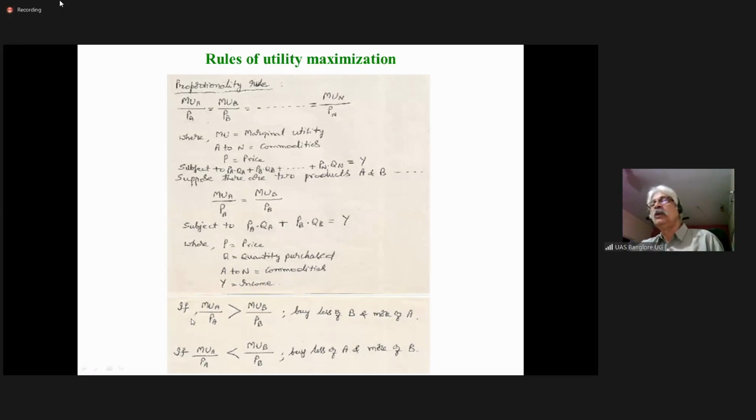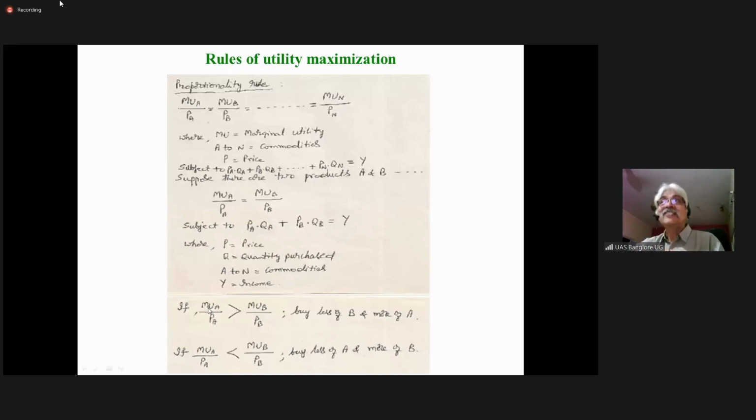Okay. Now, if MUA by PA is greater, to make them equal, what should happen? Your numerator should become smaller. To make this small, the numerator should become smaller because you cannot change the price. Price is not in your hands, so you have to decrease the numerator.